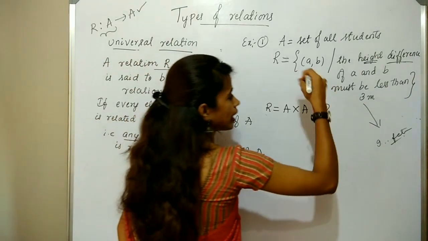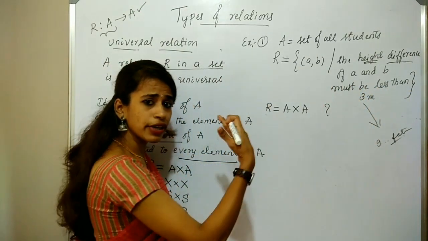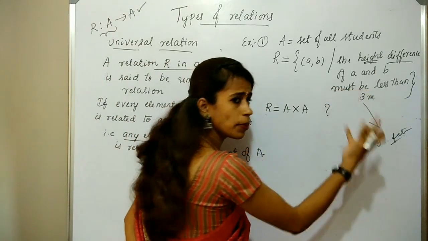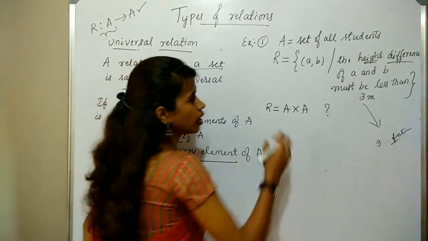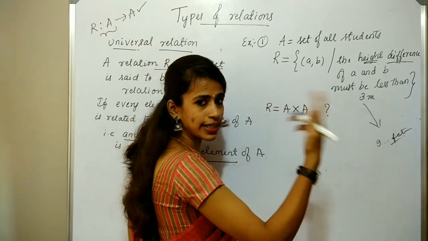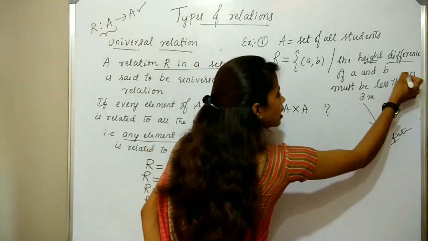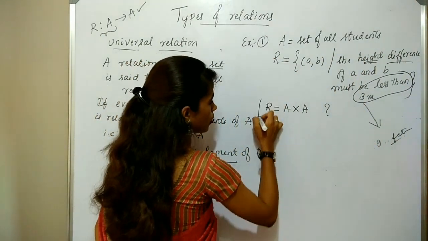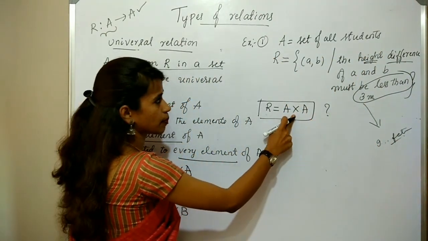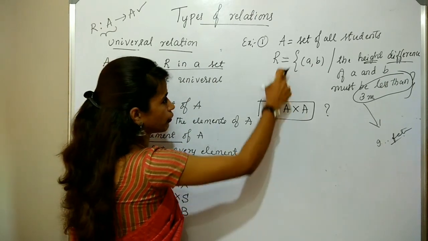Because take any two students and take the difference of those heights. Then it becomes less than 3 meters obviously. Therefore, the relation is equal to the complete Cartesian product A cross A. So therefore, it is an example.